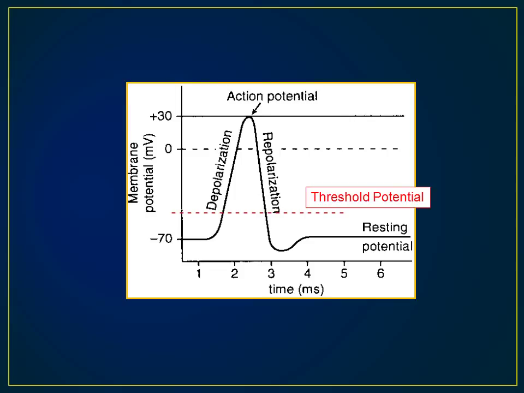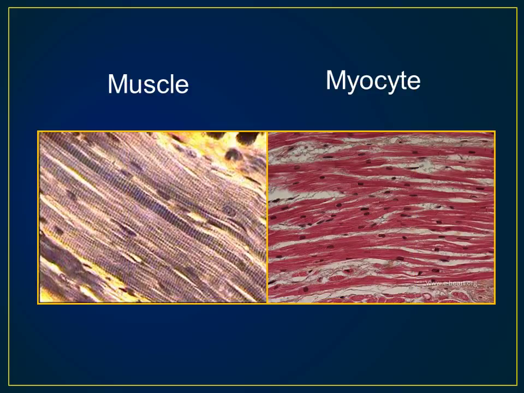Now here is where it all comes together. Threshold potential is the specific voltage needed to open those voltage-gated channels and achieve an action potential which will cause depolarization. Remember, anytime the resting potential meets the threshold potential, depolarization will occur. We have just explored the action potential of the common skeletal muscle. Now let's take a look at the heart muscle.